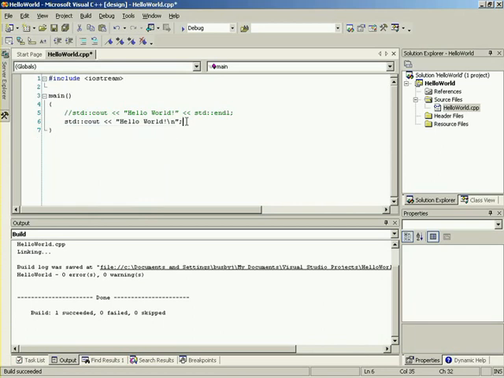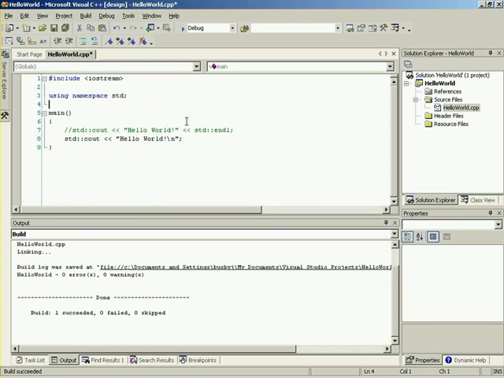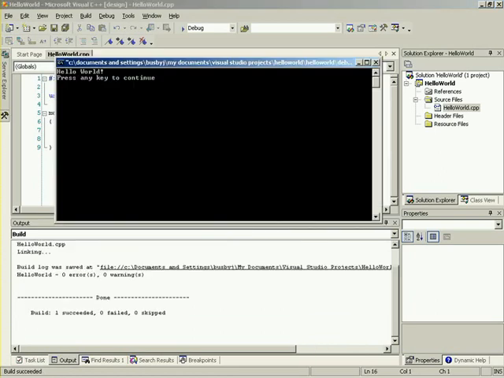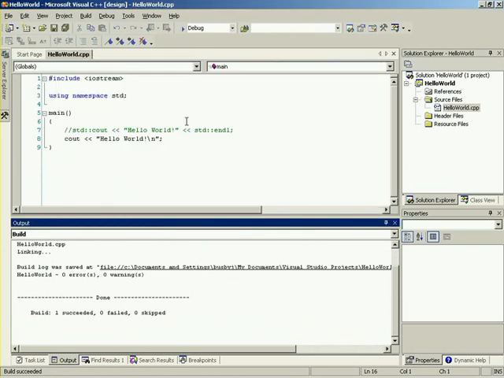Well, to make that a little bit more convenient, what we can do is go up to here before our main function. We can just press enter here and say using namespace std. So remember, std, which is our standard library, is a namespace. And by saying using namespace std, it's recognizing every single name that's defined inside our namespace std. Excellent. So what we can do is go down here, and now if we remove this std and press Control F5 to run it, it automatically builds it, and it runs fine. No linking errors. Very cool. So that's something very convenient.